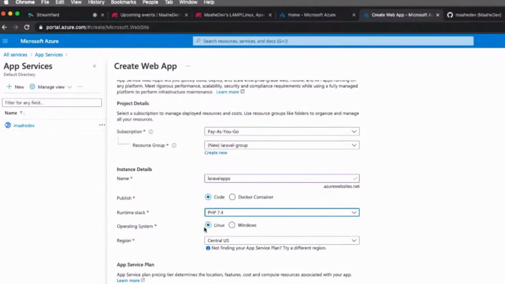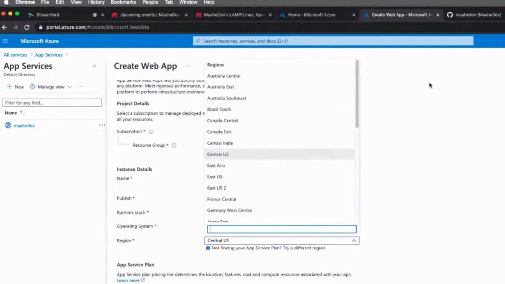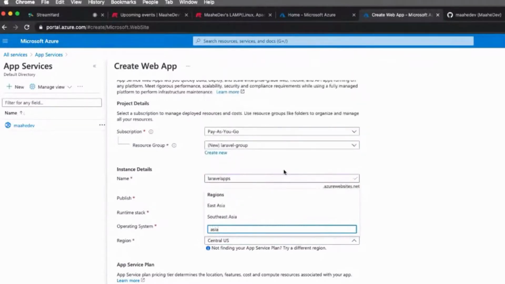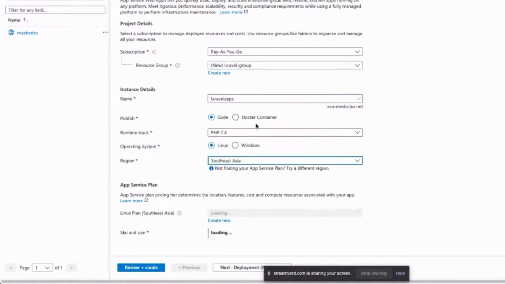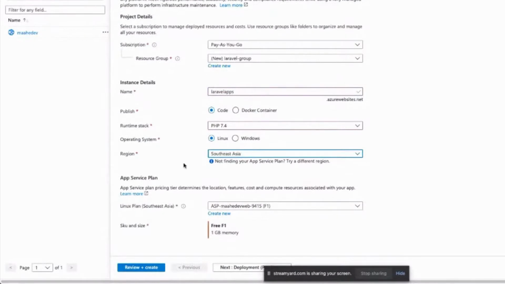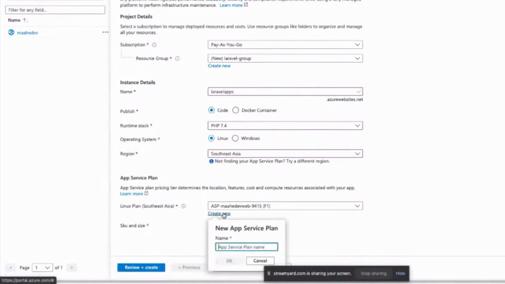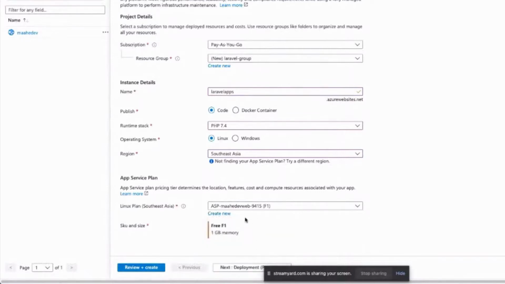The Linux operating system is what we are looking for. We don't need Windows. And this is where the region falls. As I have updated you, there are different regions. If I click on Asia, here it is, East Asia and Southeast Asia. If you want Southeast Asia, you can select it. And here, the SKU size we see is free F1. Sometimes we do see different options. In case you wish to create a new Linux plan, you can also do that, which will let you choose the configuration and location.